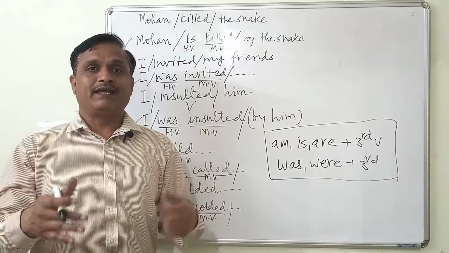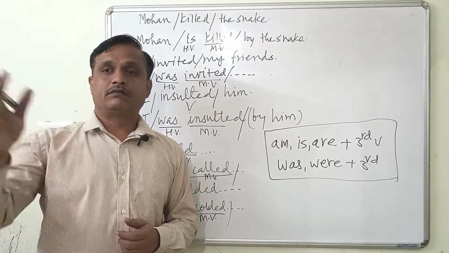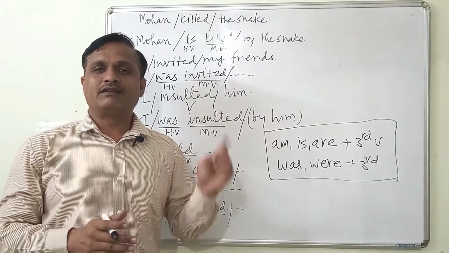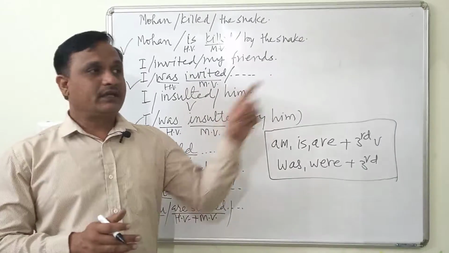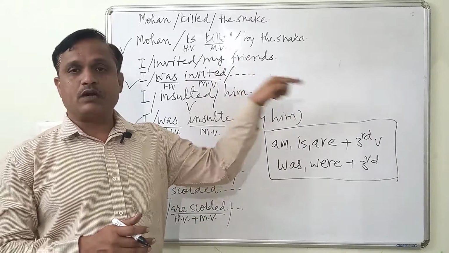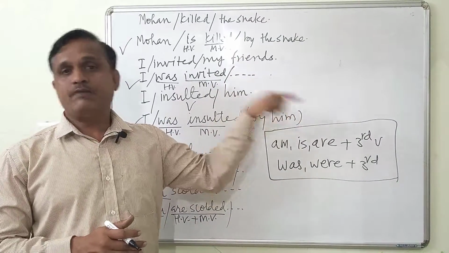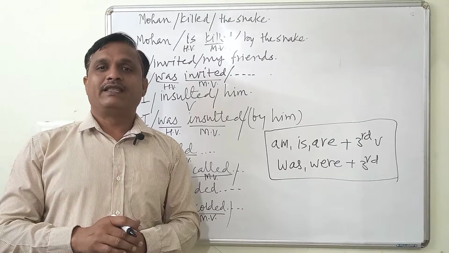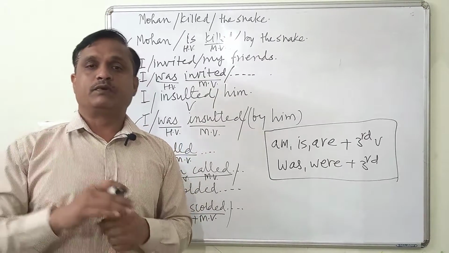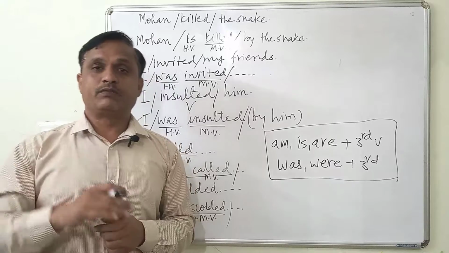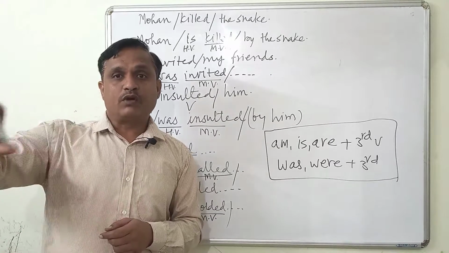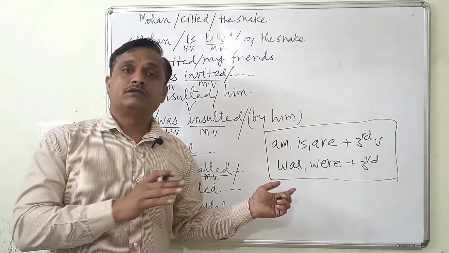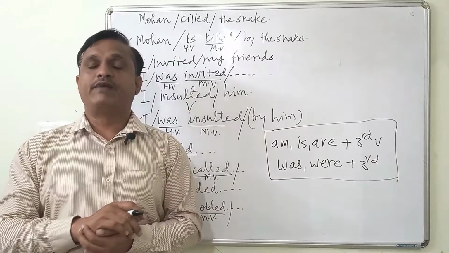The other example, like in the class, somebody broke the window. Sir, often children complain to the teacher, sir, he broke the window. So we point out who the person is. He broke the window. And there are some clever children, they can say, sir, the window was broken. Sir, the window is broken. So they are giving importance to the window being broken, but not to the person who is breaking the window.